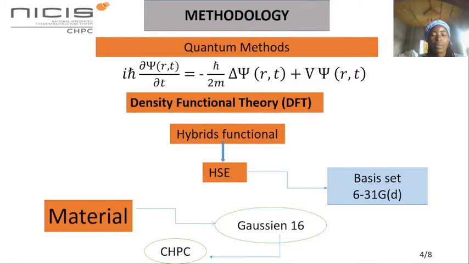These methods are the result of the approximate solution of the Schrödinger equation. More precisely, we use the density functional theory (DFT) through its hybrid functional HSE, which is the Heyd-Scuseria-Ernzerhof functional. The HSE has been associated with the 6-31G basis set, which is a basis introduced by Pople. These methods are implemented in Gaussian 16, which is the main tool used to generate our output files.